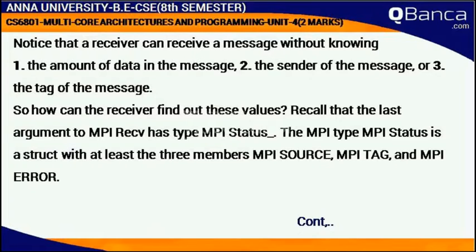Recall that the last argument to MPI_Recv has type MPI_Status_. The MPI type MPI_Status is a structure with at least the three members: MPI_SOURCE, MPI_TAG, and MPI_ERROR.